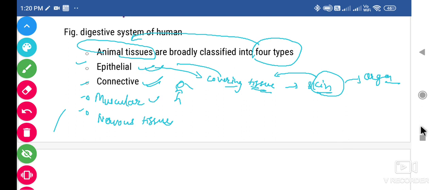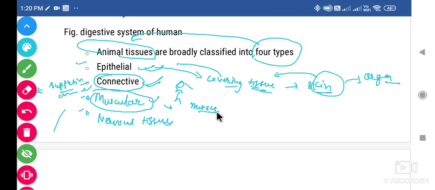So the supporting and connecting things are connective tissue.